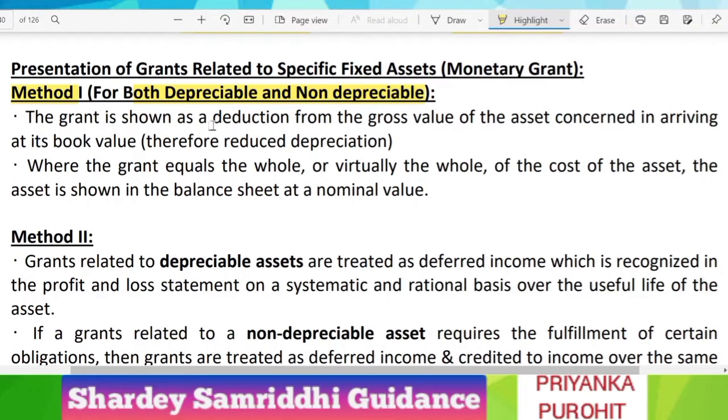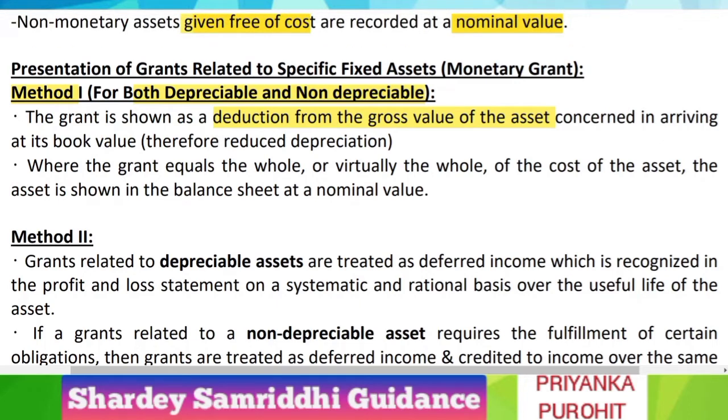The grant is shown as a deduction from the gross value of the asset concerned in arriving at its book value, therefore reducing depreciation. Let us say the asset which you have purchased was of 100 lakhs, but the grant issued is 80 lakhs. So you will subtract this 80 lakhs from the original cost of the asset, that is 100 lakhs, and now you will record the asset at 20 lakhs value, and hence the depreciation on this asset would be reduced.